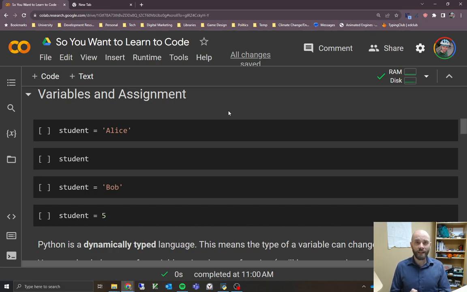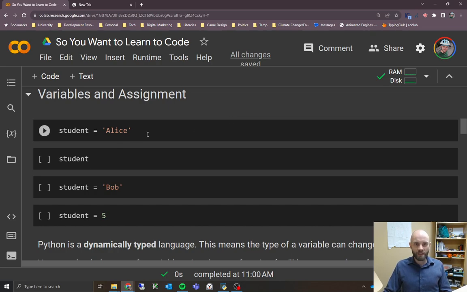You can think of a variable like a box or a jar that's on a shelf. We need to put a label on the jar because we're going to potentially have hundreds of these variables in our program. We need a way to say, okay, what's in this jar? How can I find this particular jar, or in this case, the variable we're looking for? So we need to give it a name. And here's how we do that.